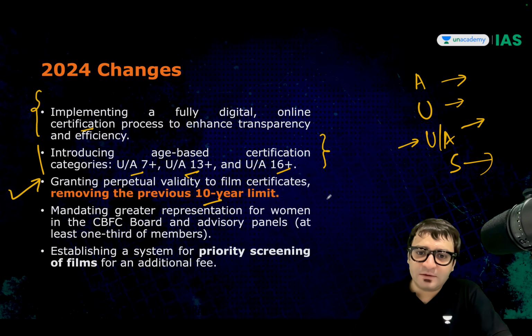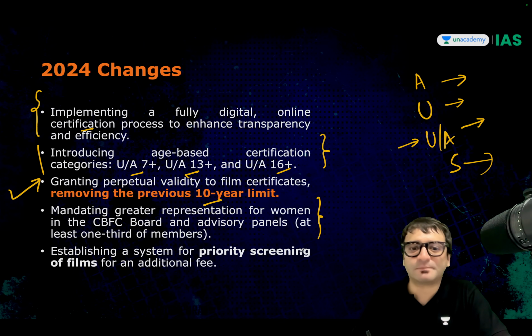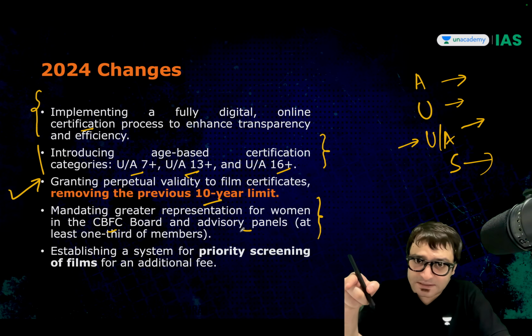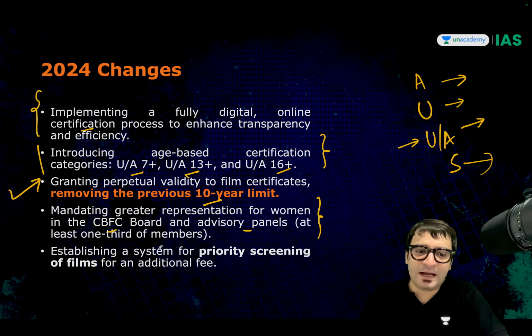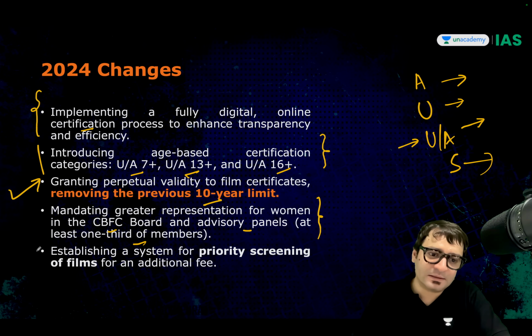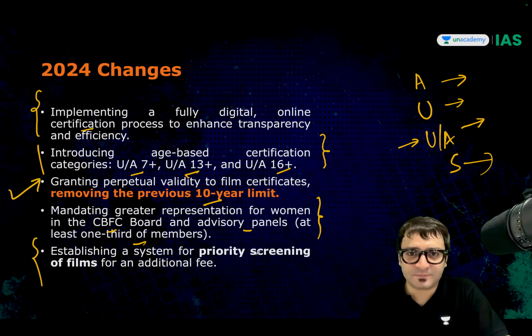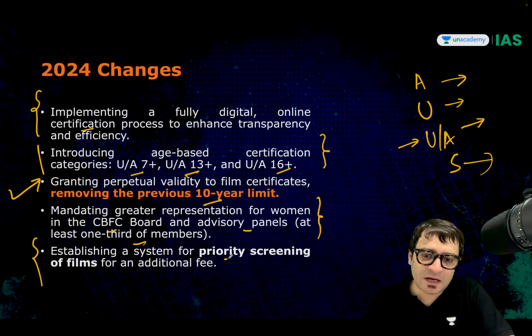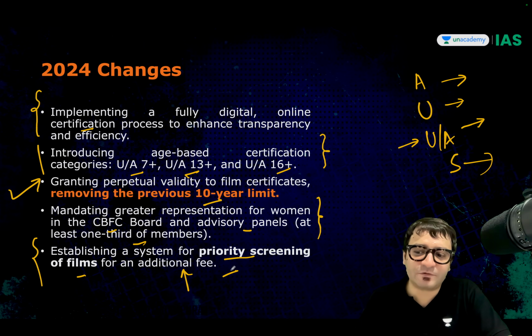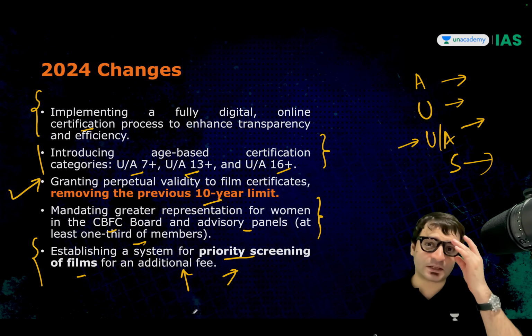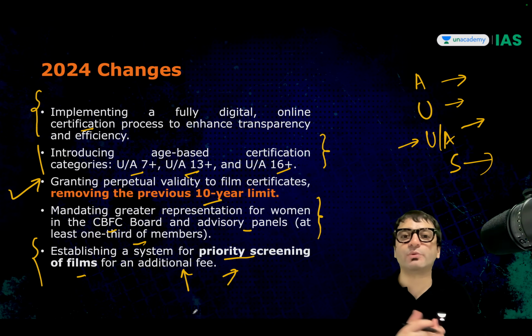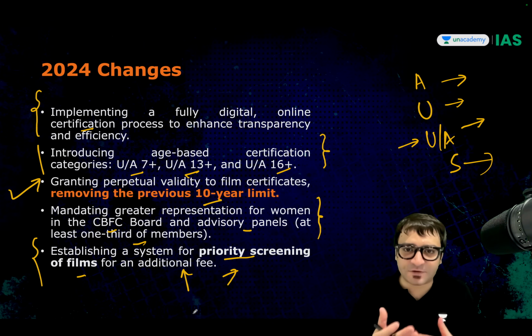The 2024 changes said we will give more representation to women in the CBFC board as well as in the advisory panels at the regional offices. At least one third of these members should be women. And just like the Tatkal system, where you say, I want this passport now, in one day, I don't want to wait for a week, in that case, there is priority screening of films for an additional fee. You pay an additional fee, we will watch your movies and certify them quickly.